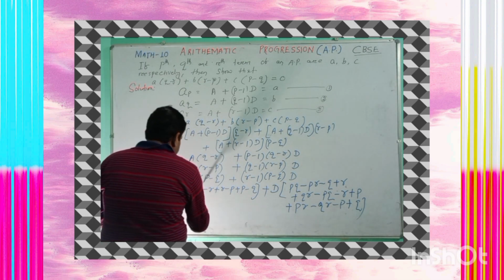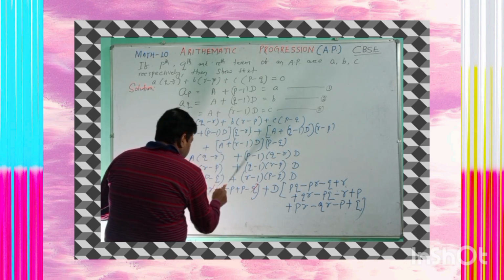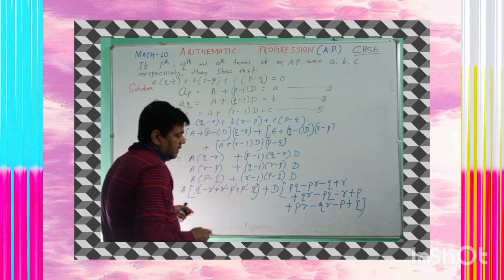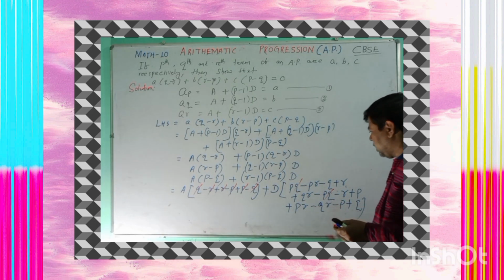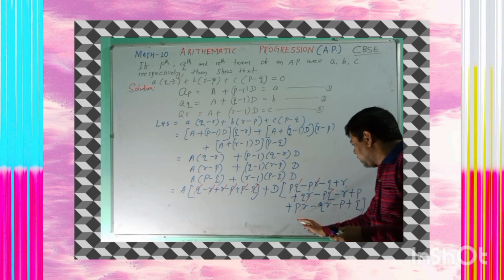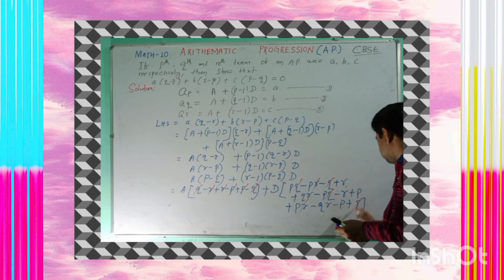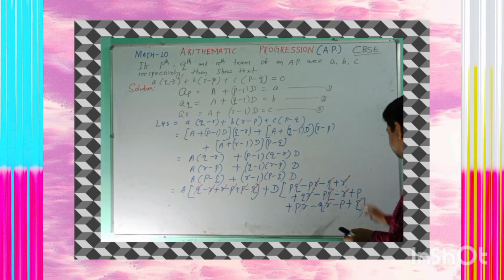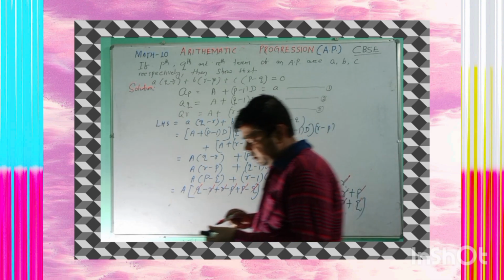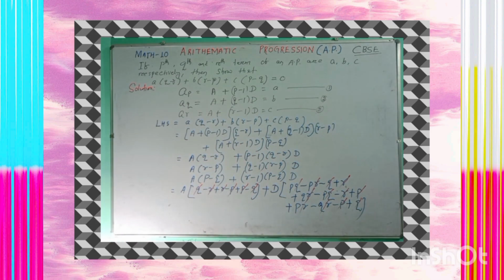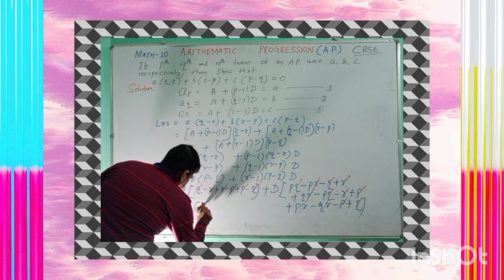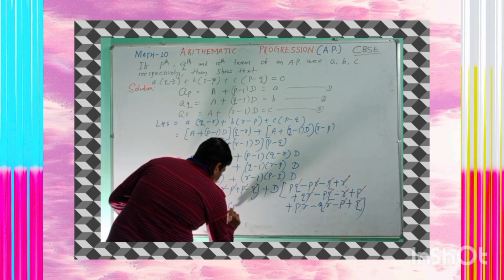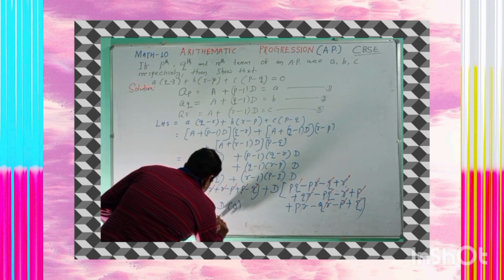After adding, plus q minus q can be cancelled, minus r plus r can be cancelled, minus p plus p will be cancelled. Similarly in the second term, plus pq and here is minus pq, can you cancel, yes or no? Minus pr plus pr can be cancelled, minus q plus q can be cancelled, plus r minus r can be cancelled, plus qr minus qr can be cancelled, plus p and minus p can be cancelled. Understand? Are you looking or not? Yes. So here the remaining factor is a into 0 plus d whole into 0, which is 0 plus 0, 0, which is RHS.